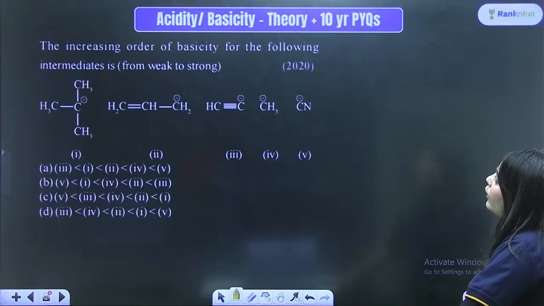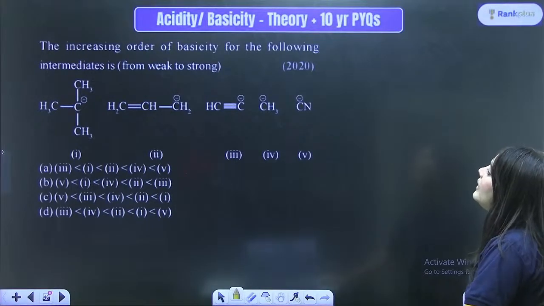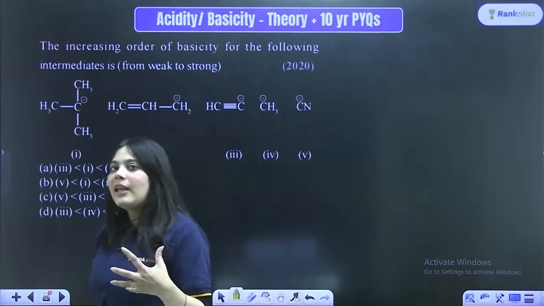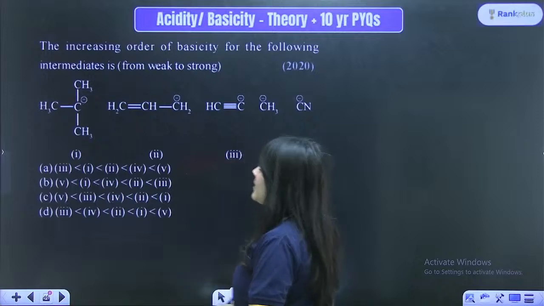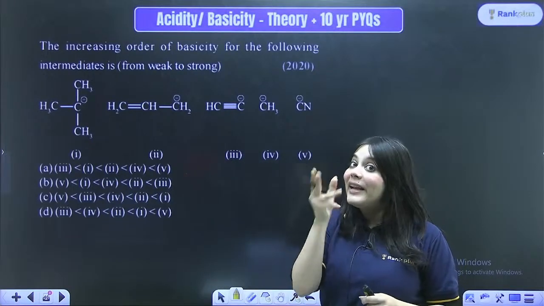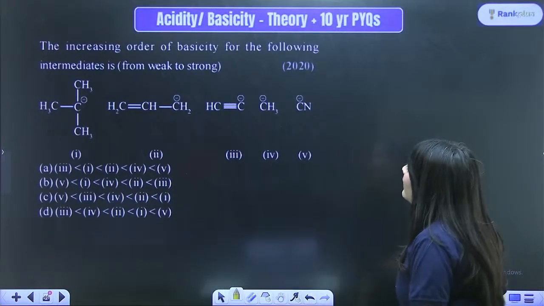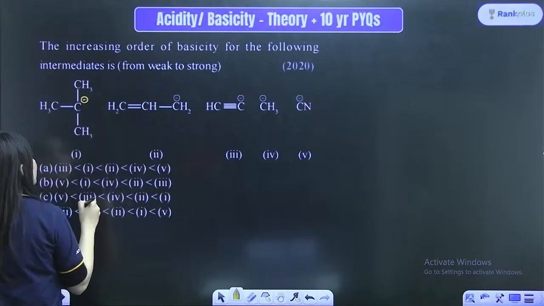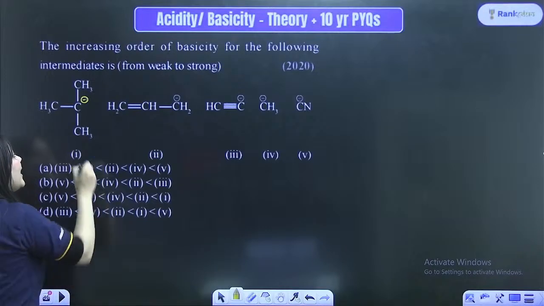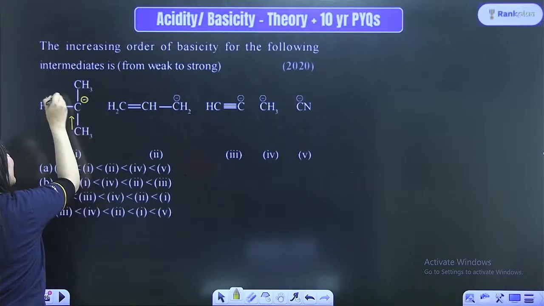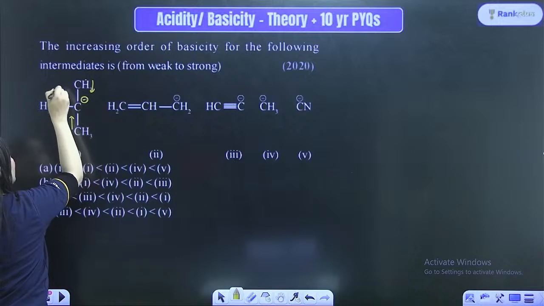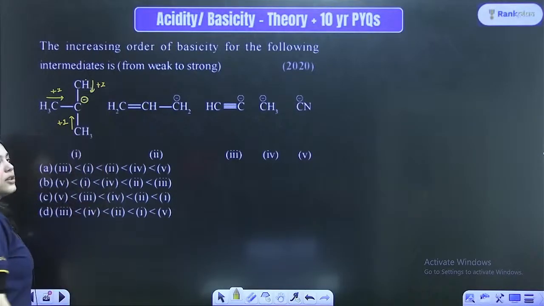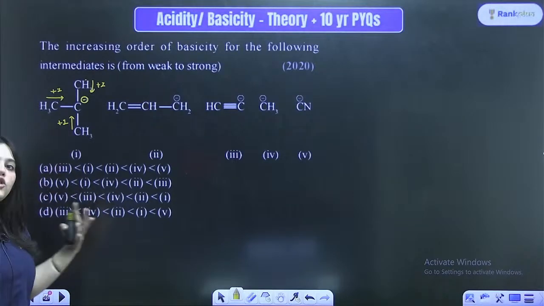Moving forward, the increasing order of basicity of the following intermediates from weak to strong is. First, you have to tell me the order of basicity. What is basicity? The ability to donate electrons. Remember this thing, right? So here, can you see this negative charge over here? This negative charge is right next to these plus I groups. So this negative charge is actually increased by more plus I groups attached. Hence this negative charge is so much more, right?